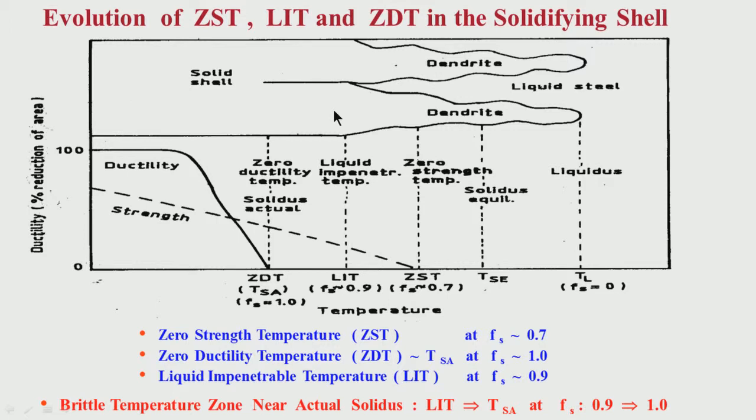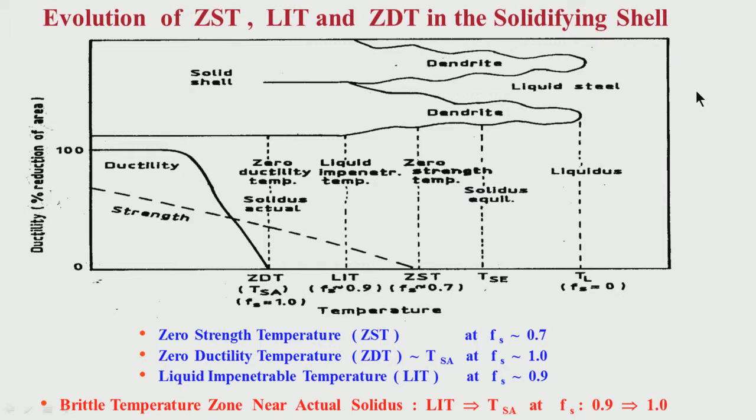So this is important. I have mentioned here that the brittle temperature zone near the actual solidus is between a solid fraction of 0.9 to 1. That means the temperature interval between LIT and actual solidus. This is the temperature region which is brittle. We have to be careful. We try to avoid this temperature region when solidification is taking place. Otherwise, there will be crack formation which is difficult to heal, because liquid steel cannot penetrate.